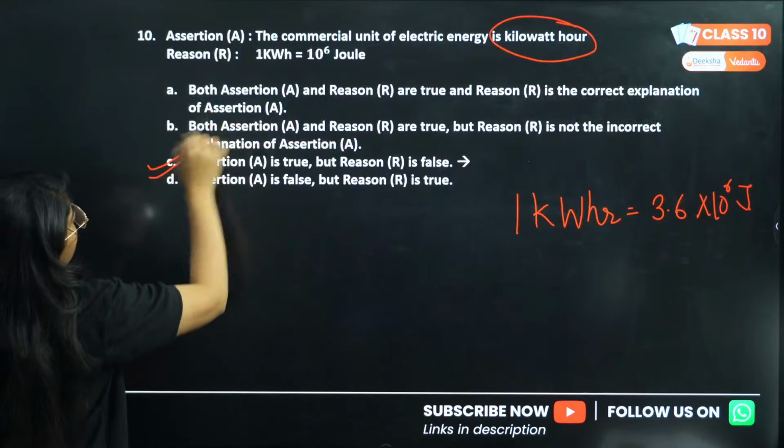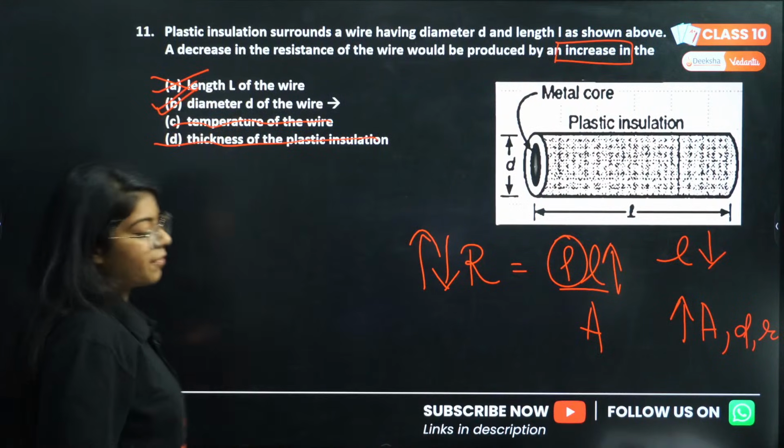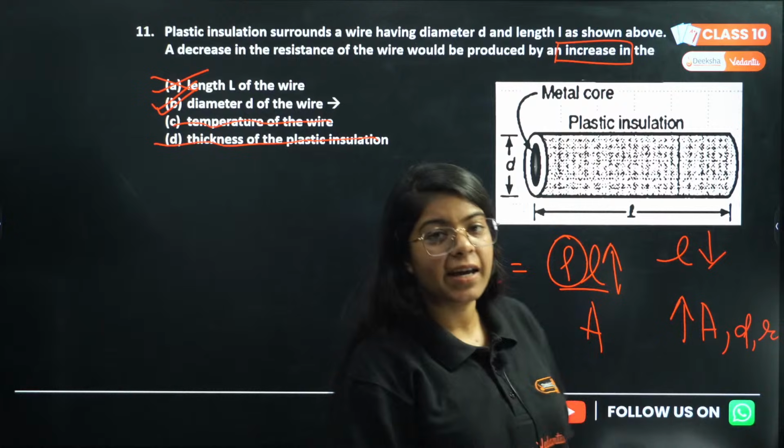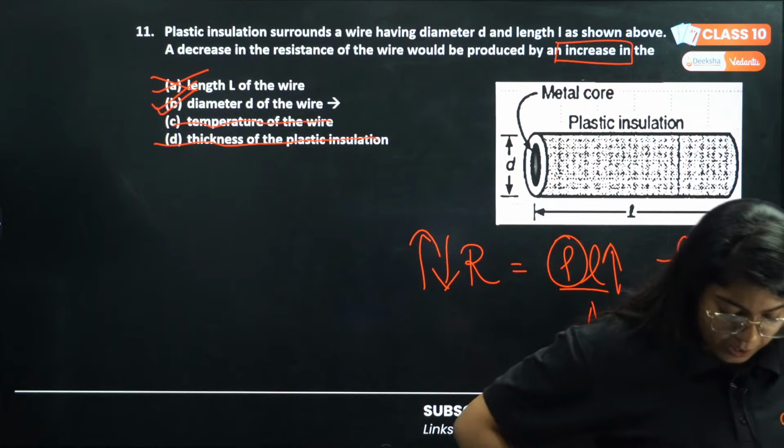The correct option is diameter of the wire. If we increase the diameter of the wire, the resistance will decrease. Resistance is inversely proportional to area.